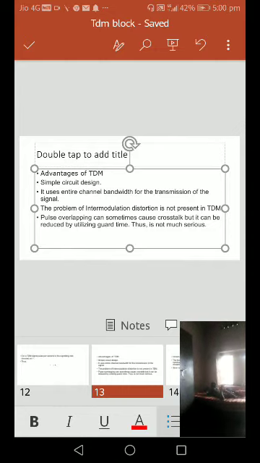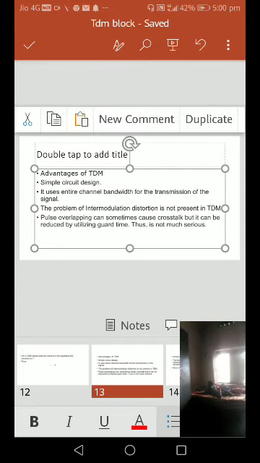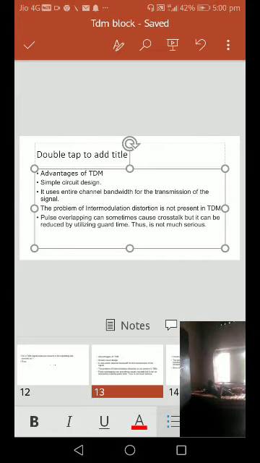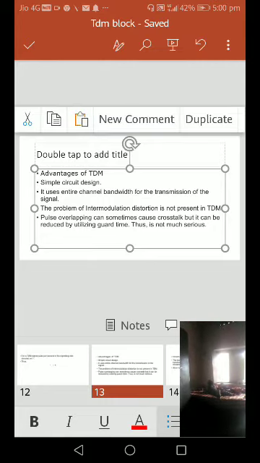The main problem of intermodulation distortion is not present in time division multiplexing.